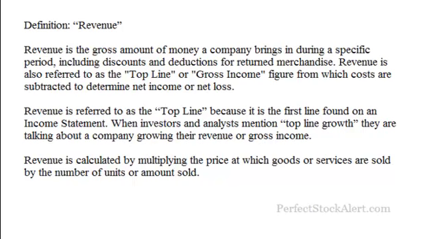Revenue is referred to as the top line because it's the first line found on an income statement. Whenever investors and analysts mention top line growth, they are talking about a company growing their revenue or growing that gross income number. Revenue is calculated by multiplying the price at which goods or services are sold by the number of units or amounts sold for the time period. Something else that you need to note: not all revenue is created equal. Before we get into this, let me show you a quick example here.